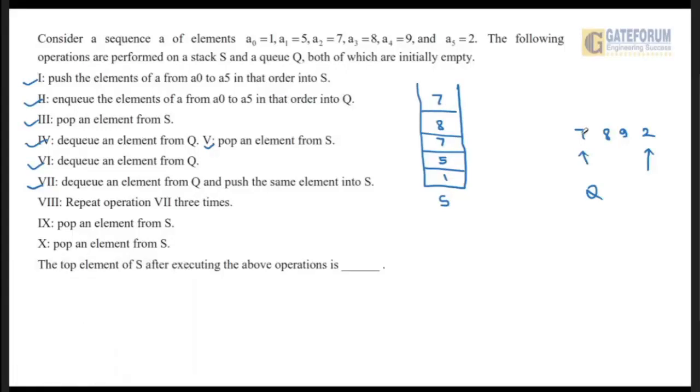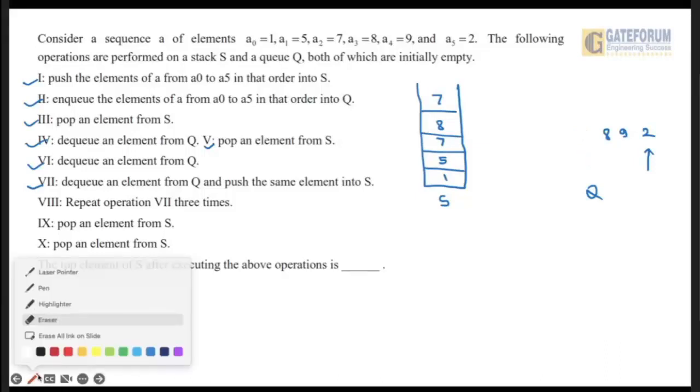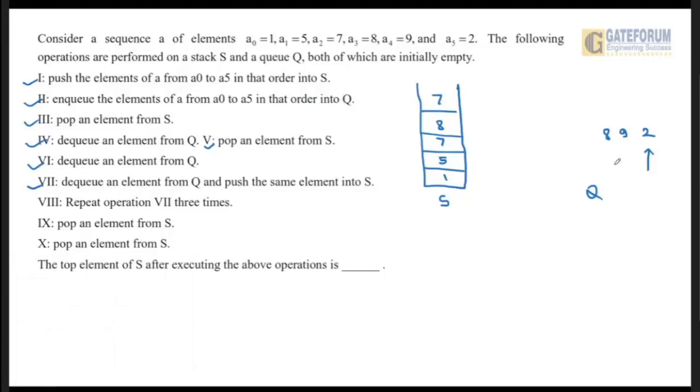Let us remove it from the queue. Okay. Now this is the front position. Now it is saying repeat operation 7 three times, meaning first we have to remove 8 and push it into the stack, then 9, push into the stack, then 2 we have to push into the stack.